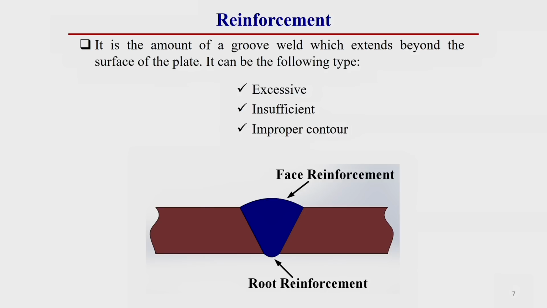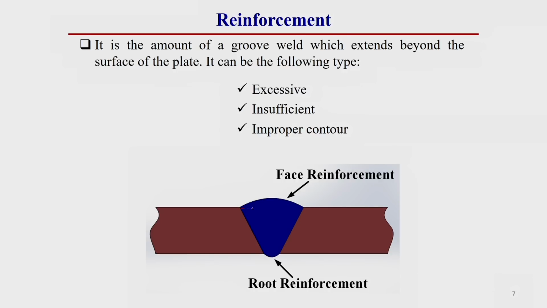Now reinforcement. Reinforcement is an essential part of the welding operation. Essential part means some standard reinforcement is required to get the required strength of a welded joint. But if it is excess, then that is a welding defect. If it is lesser than that, then that is also a welding defect. Reinforcement, as you can observe, means some portion of the welded material is outside the surface of the base material. You see, this portion is extra material which is deposited over the surface of the base material. That means we can say this is the bead height portion.